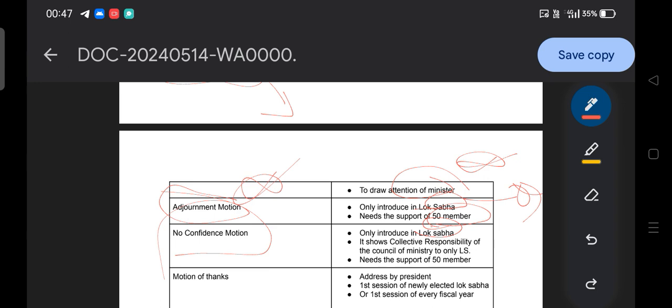They represent the wish of the people. So that's why the no confidence motion is only introduced in the Lok Sabha, and it also requires the support of 50 members. If the no confidence motion is passed, then the council of ministers or government needs to resign.